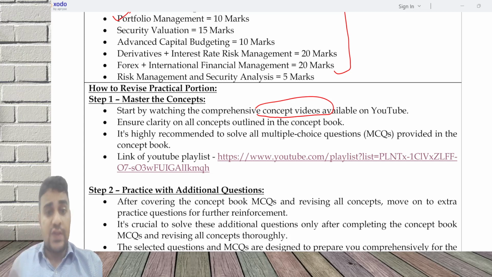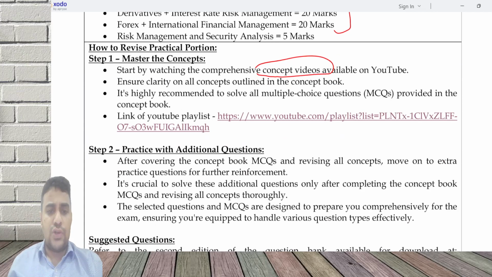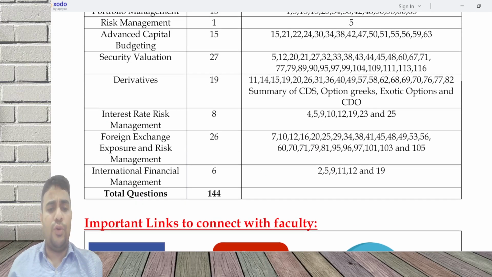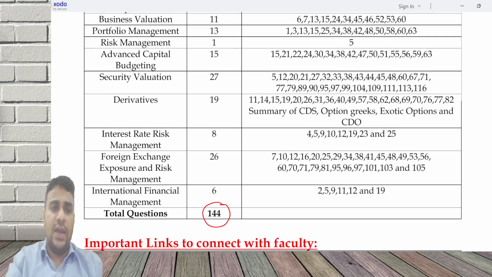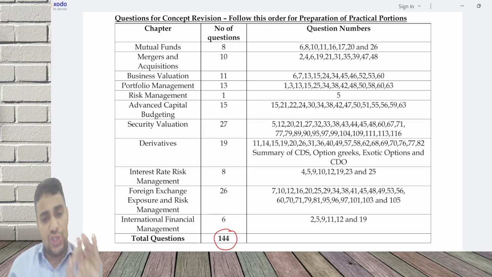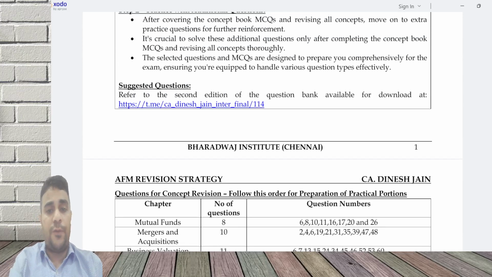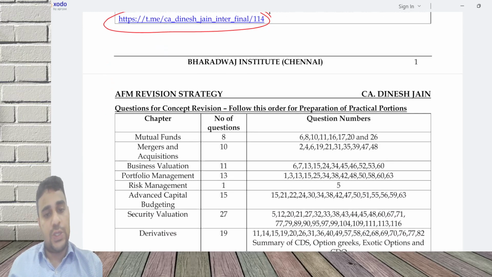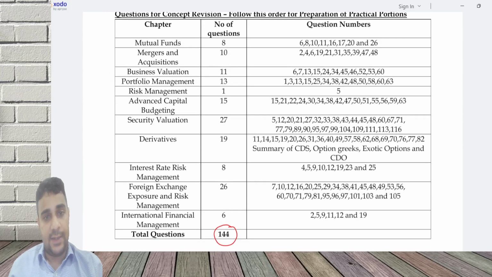And when you see the concept videos which are uploaded on YouTube, those videos are predominantly only concept, but in a few areas I would have discussed a question also. So totally I want you to go through 144 questions. Every chapter, the question number is there. This is from my edition 2 of the question bank. That question bank you can download from this link. Please download the question bank and then start revising this set of questions.